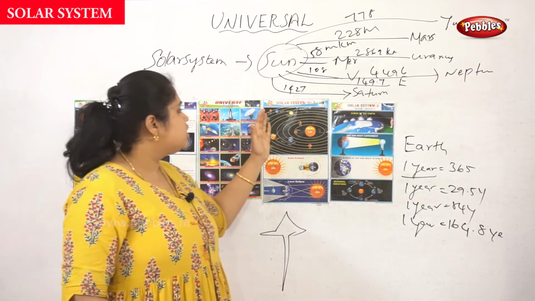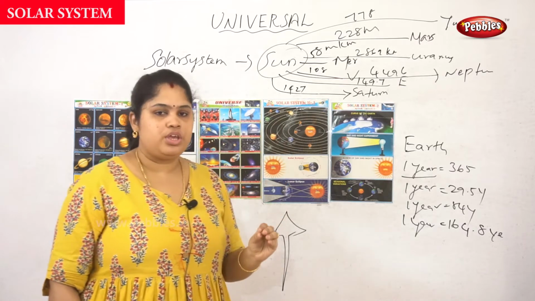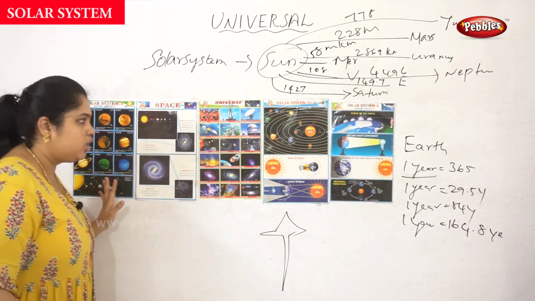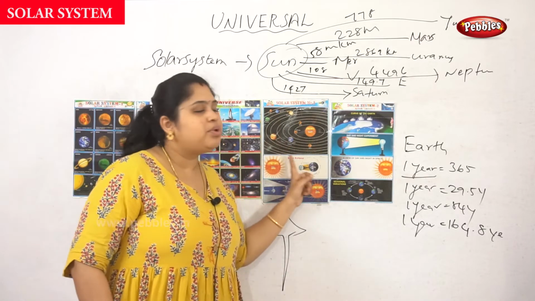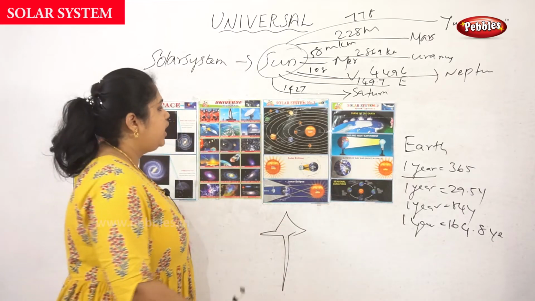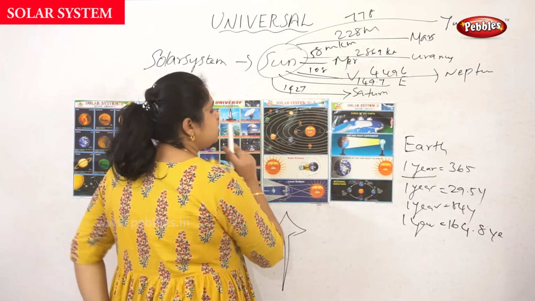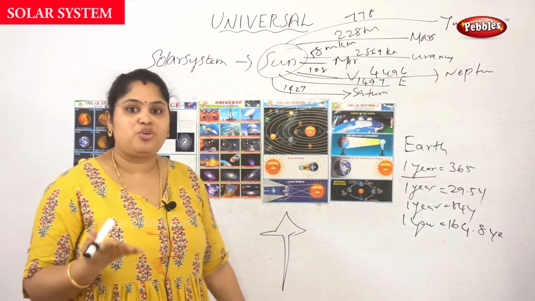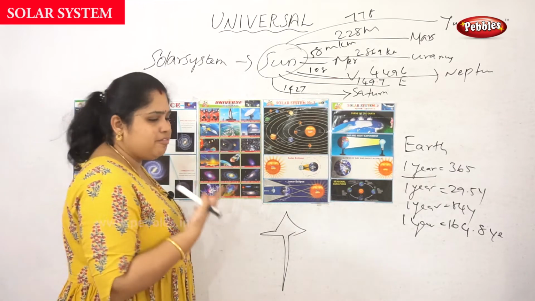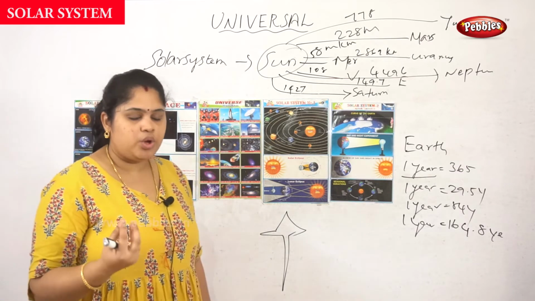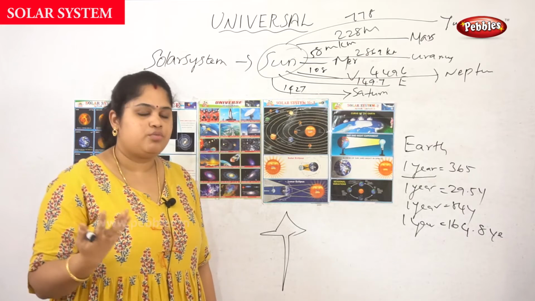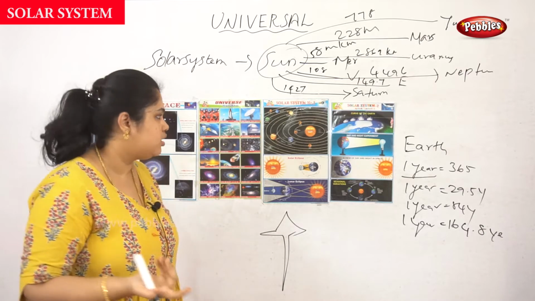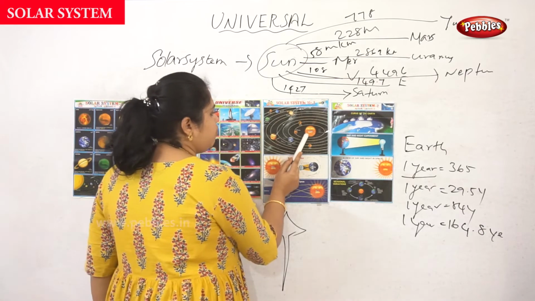Okay, next thing is solar systems. We have seen about each and every planet very clearly. This is a perfect picture of the solar system. In this picture, the sun is the center point. Of course, the sun is the captain or hero of the solar system. Everything on the earth depends upon the sun. Without sunlight we cannot do anything, isn't it? So the sun is the center point.